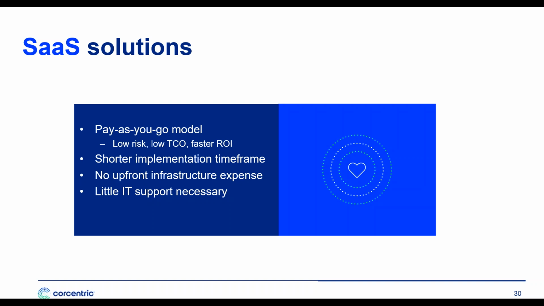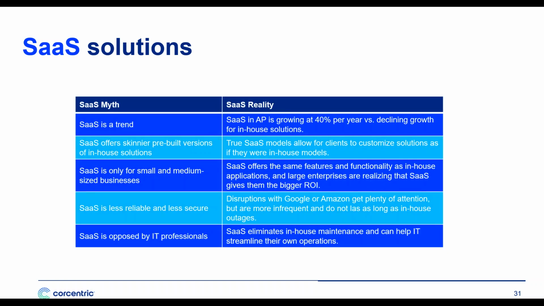IT loves SaaS solutions. Don't believe what you hear from the on-premise vendors. There's no need to have an on-premise solution to ensure security, to ensure that you have the best technology, because a lot of that is just myths, or worse, untruths spread by vendors. The fact is that SaaS in AP has grown at 40% per year versus declining growth for in-house solutions.